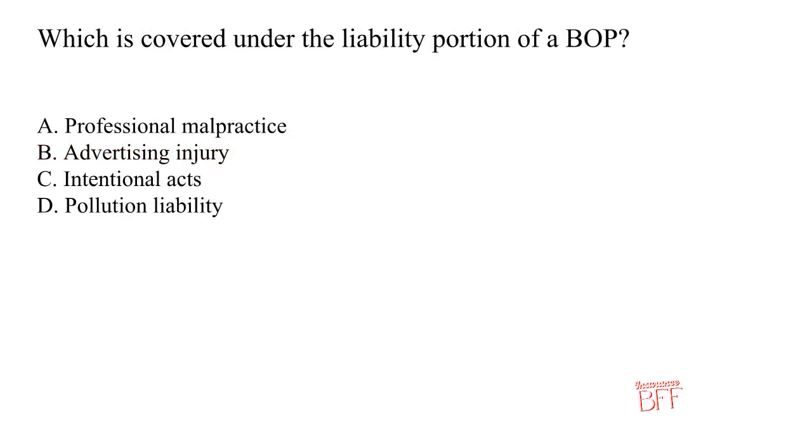Question: which is covered under the liability portion of a BOP? Here are the answer choices. Choice A is professional malpractice. Choice B is advertising injury. Choice C is intentional acts. Choice D is pollution liability. The correct answer is advertising injury. BOP liability coverage includes advertising injury, but excludes intentional acts, pollution, and professional errors.